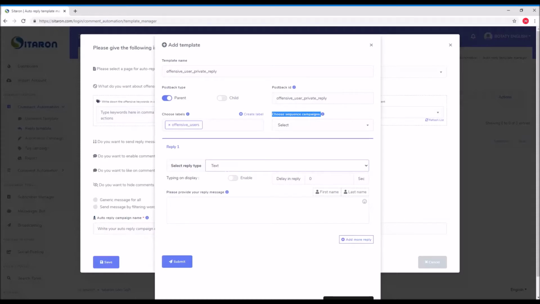So here you can send text or image or audio or video or file or quick reply, text with button, generic template, carousel or media or one-time notification. So if I use text, I can enable the delay and I can put here delay for 2 seconds. And here I can say thanks